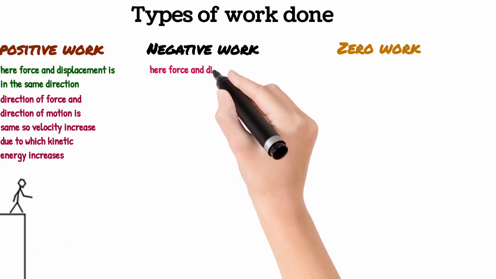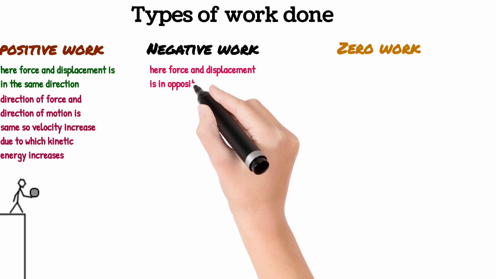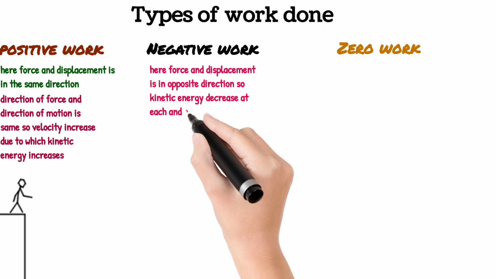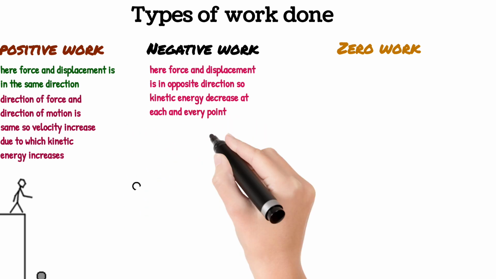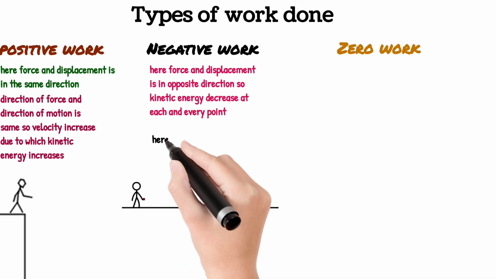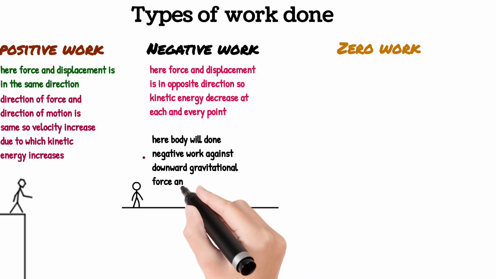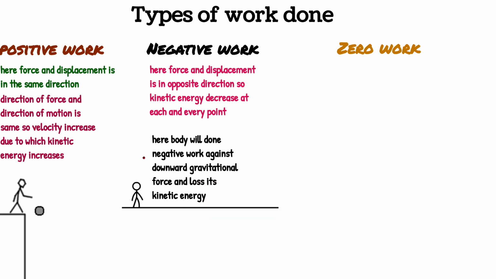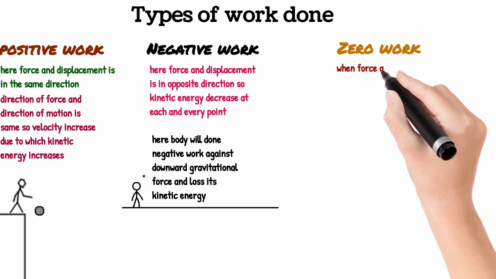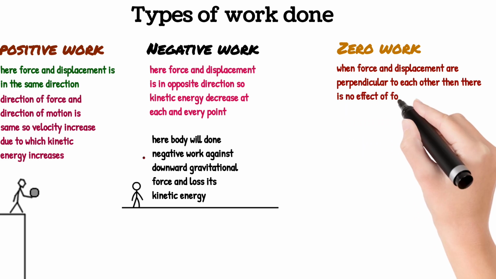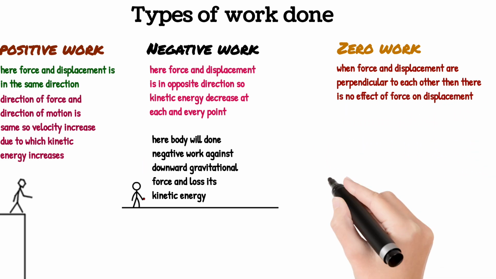Similarly, in negative work done, force and displacement are in opposite directions. So kinetic energy decreases at each and every point. As you can see here, the body does negative work against the downward gravitational force and loses its kinetic energy. Now zero work done. As we have discussed previously, whenever force and displacement are perpendicular to each other, then there is no effect of force on displacement, so work done is equal to 0.